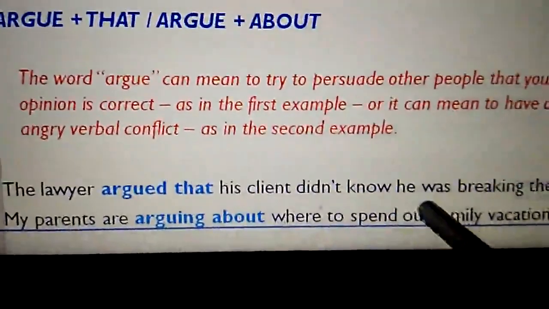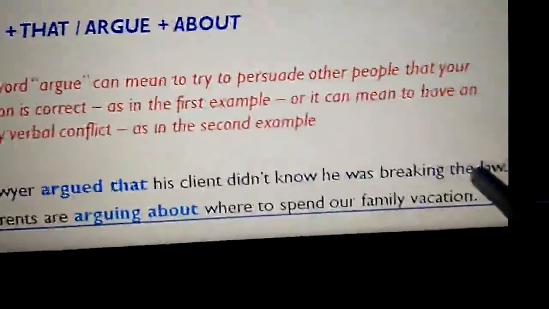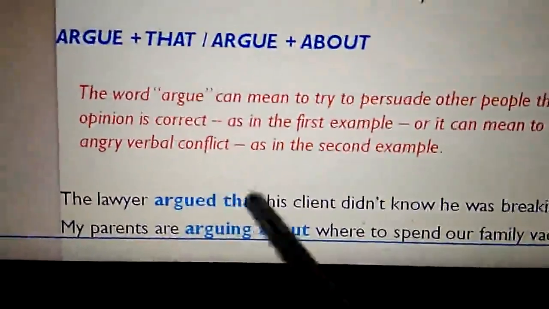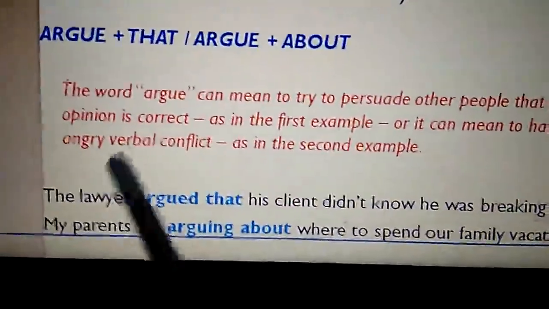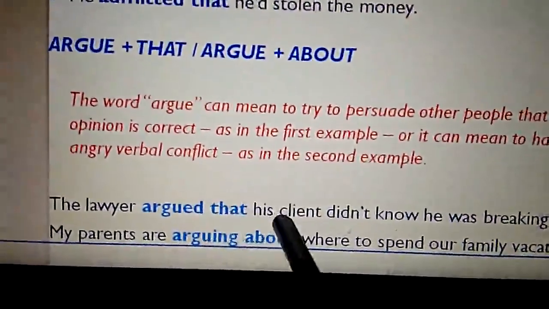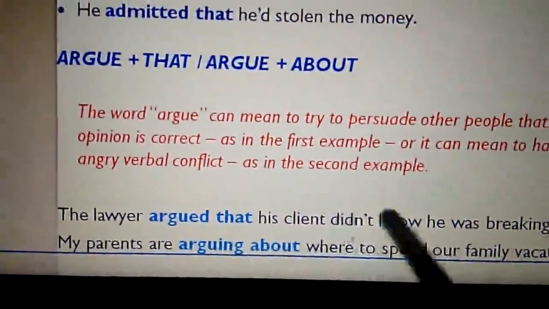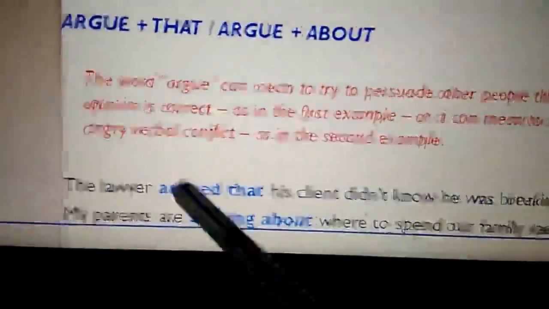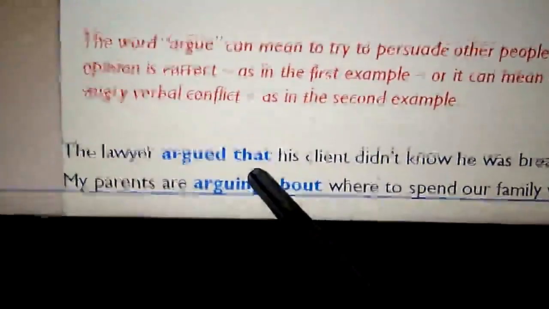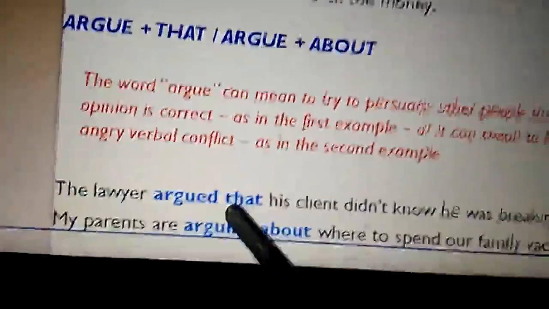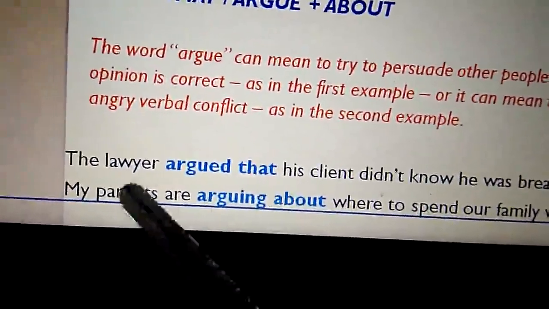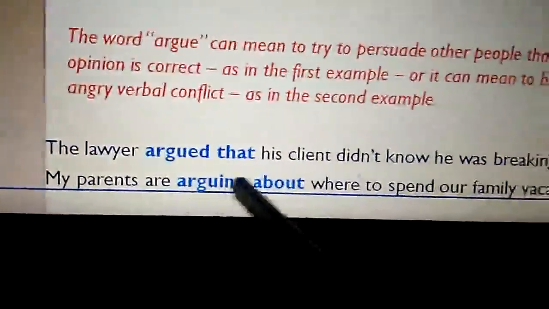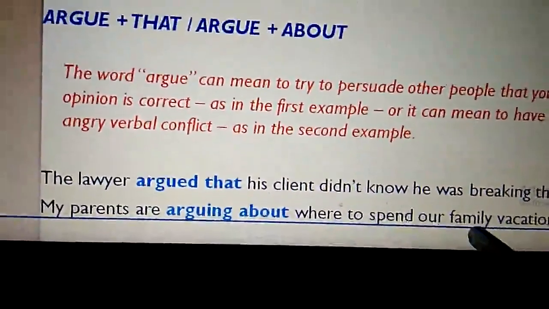The lawyer argued that his client did not know he was breaking the law. The lawyer argued that. This is the first thing that I told you. Argued in the sense he is trying to convince other people that his client did not know that he was breaking the law. That means the argued that pattern is used usually to convince other people that what we are telling is true.